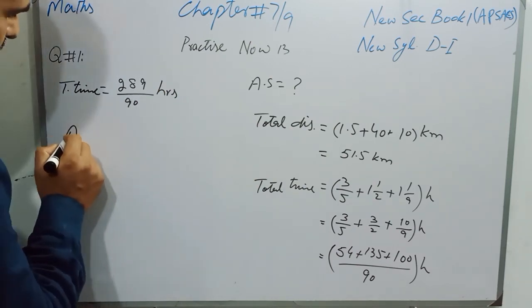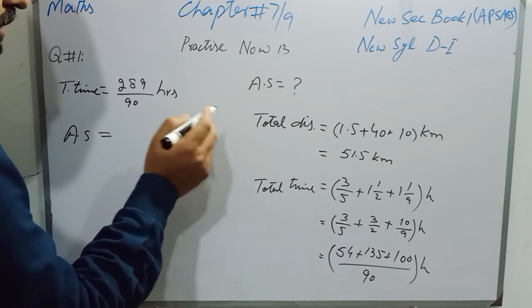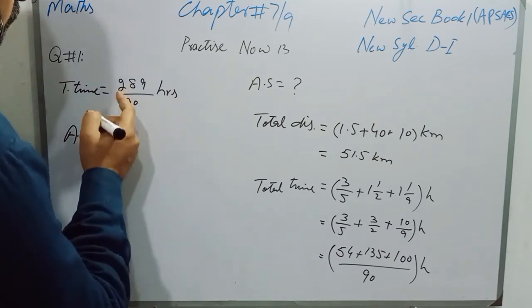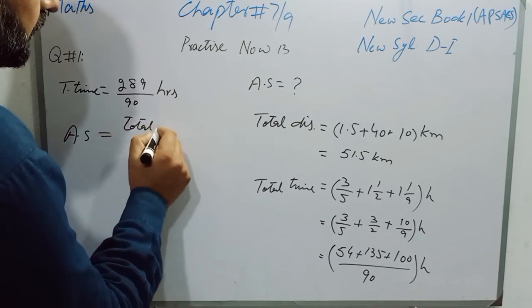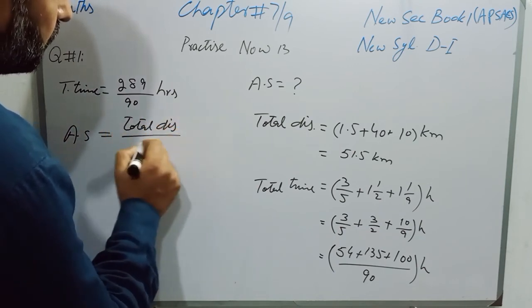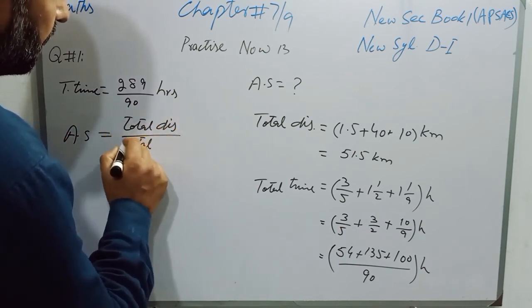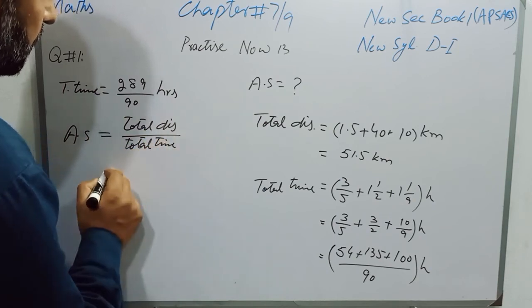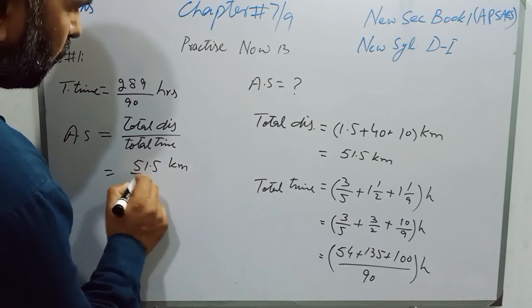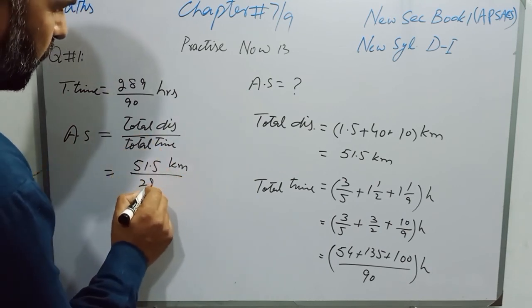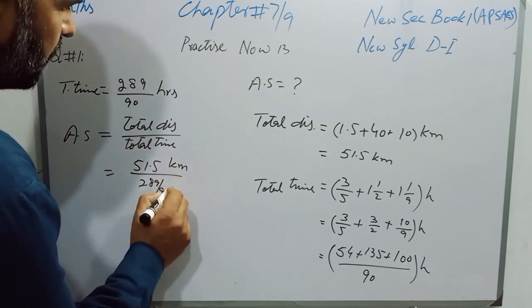So average speed is total distance over total time, and students, distance is 51.5 km over time is 289 over 90 hours.